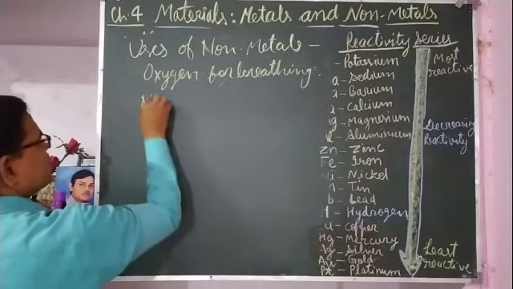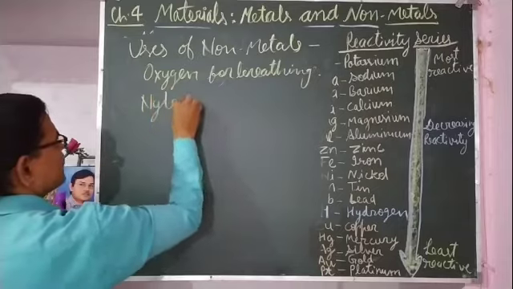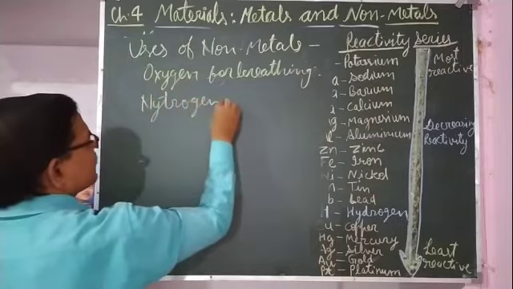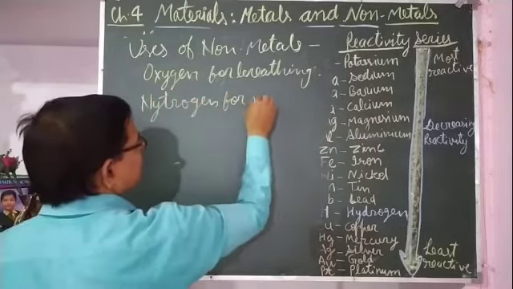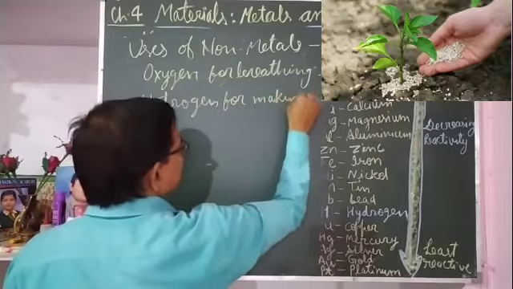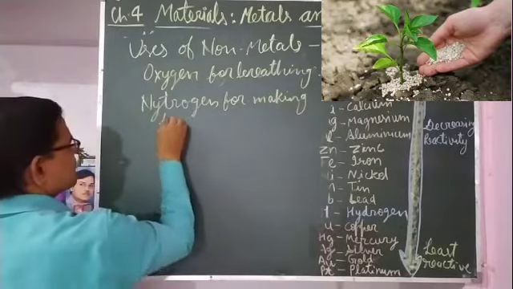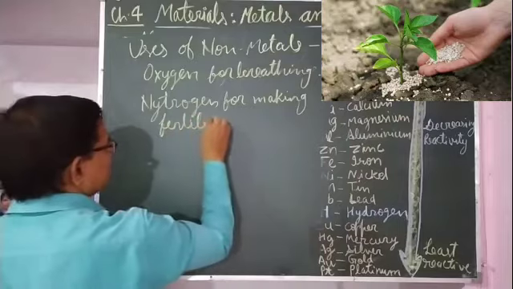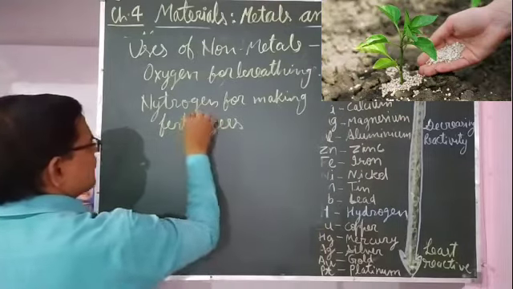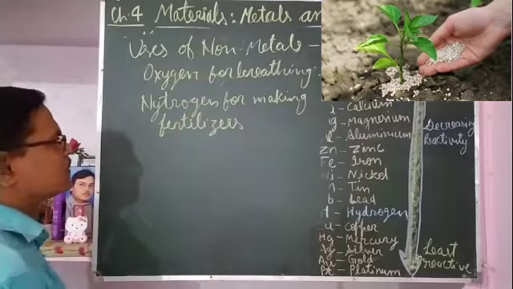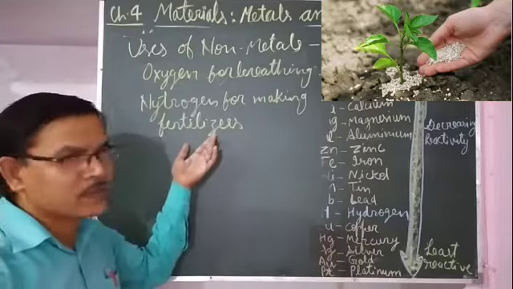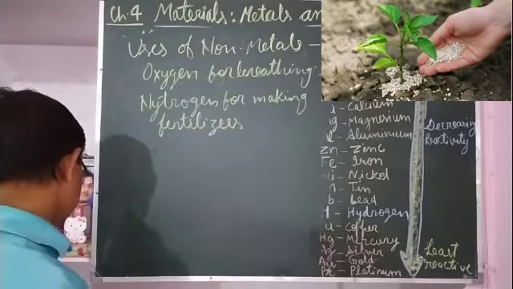Nitrogen is used for making fertilizers. Fertilizers made from nitrogen help in the growth of plants.